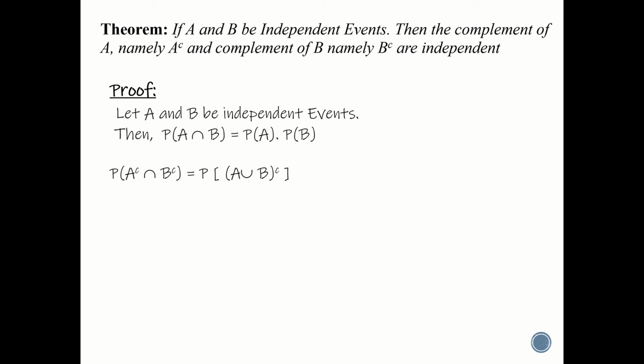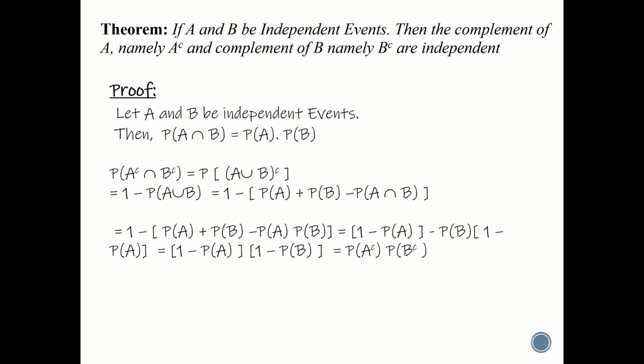For that, we take probability of A complement intersection B complement. That is equal to P of A union B whole complement by using De Morgan's law. This is equal to 1 minus P of A union B. That is equal to 1 minus of P of A plus P of B minus P of A intersection B using addition theorem of probability. That is equal to 1 minus P of A plus P of B minus P of A into P of B since A and B are independent.